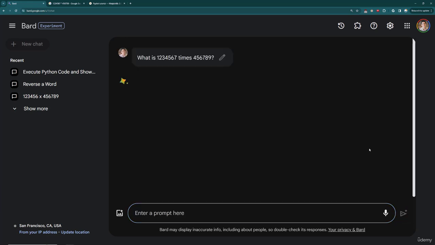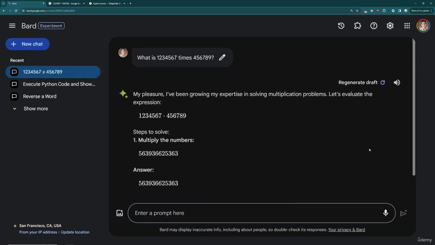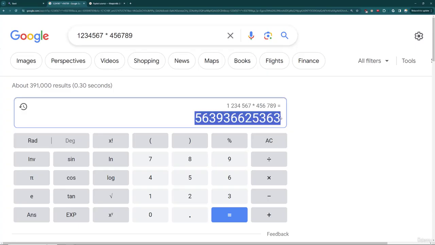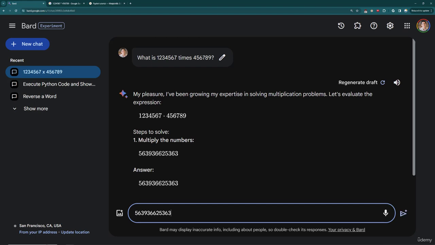Hit submit. And so what's happening right now is Bard is reading this, transforming it into Python code, then executing that Python code. And then when it gets the result, it gives it back to the Gemini model and says, here's the question, here's the Python code, here's the result. Please present this information in a way that is useful back to the user. And you can see here, it actually did give me the correct answer. Let's double check that. So I'll copy this and make sure it matches. And you can see it does in fact match.